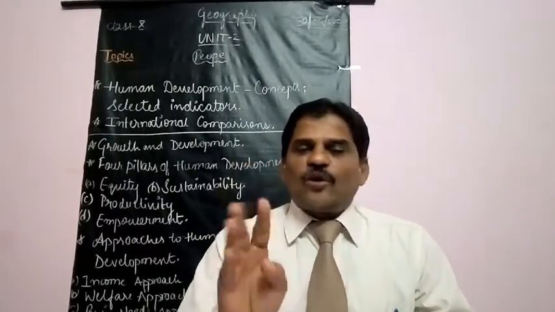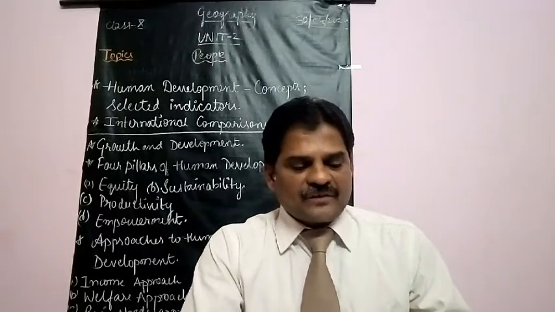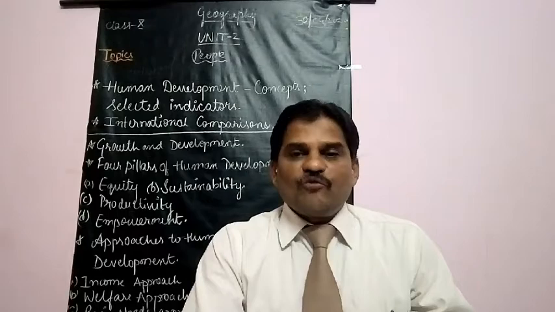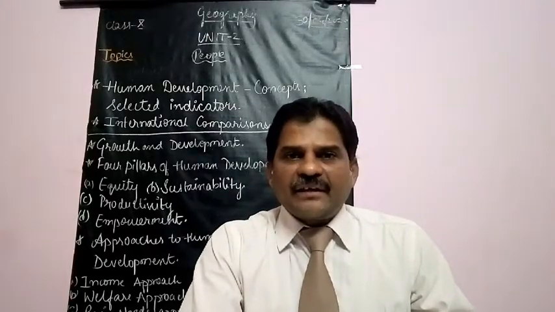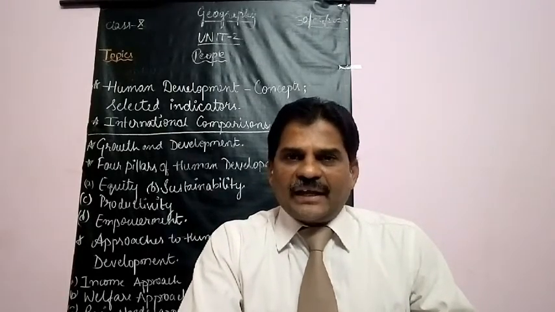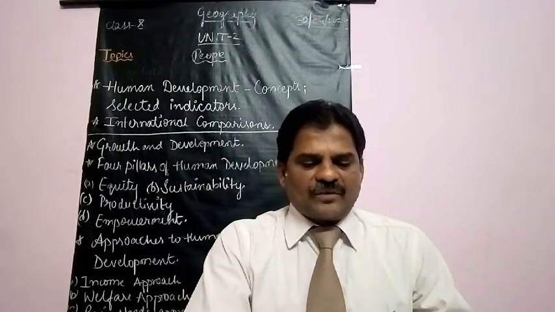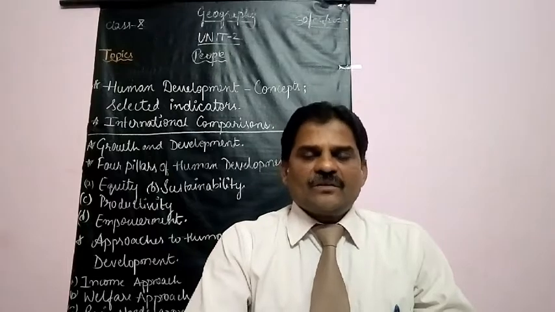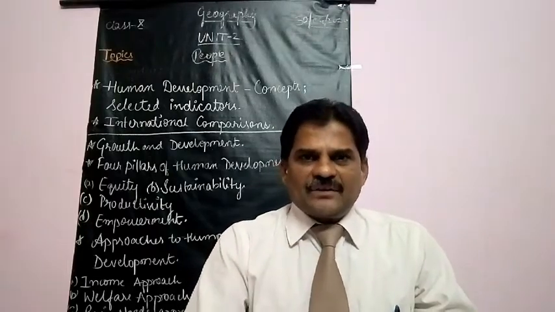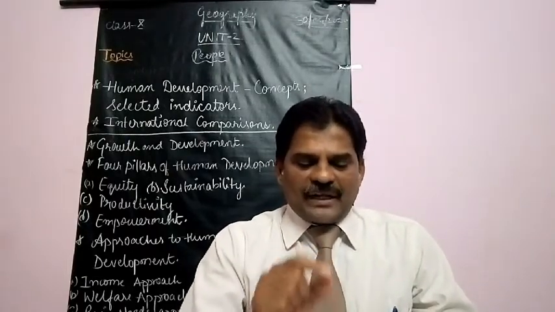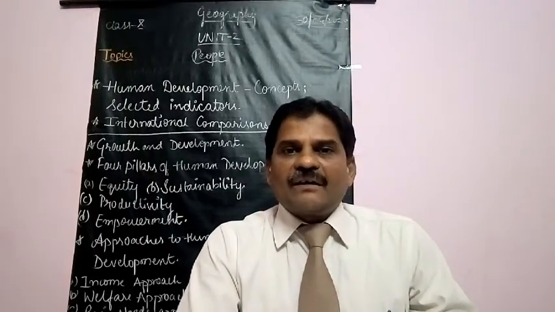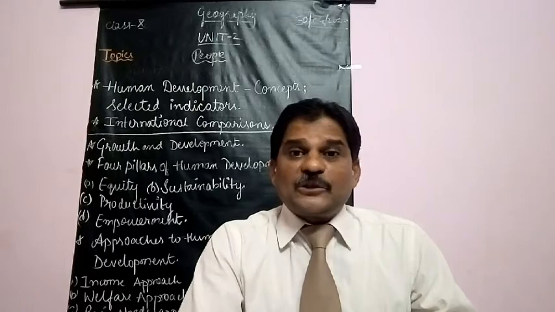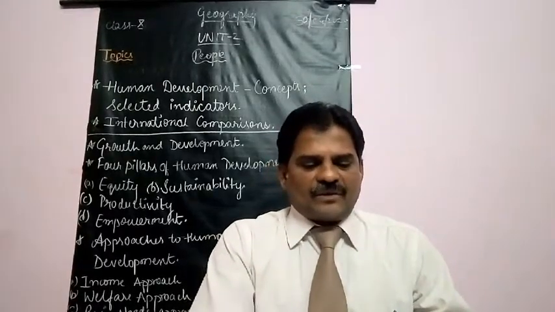Now, there are 4 groups of HDI: very high, high, medium, low. The HDI score range I am telling, as per the HDI report of 2018.